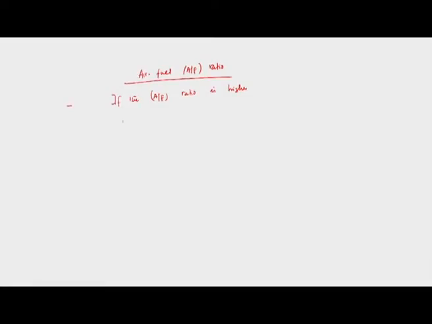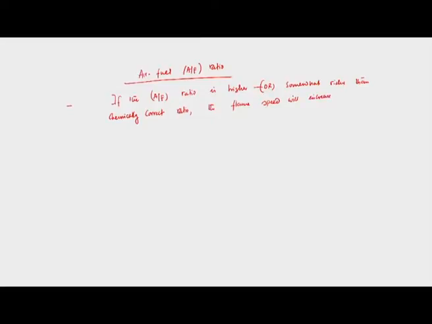So we can say that if the mixture is somewhat richer than chemically correct, that is stoichiometric, the flame speed will increase.